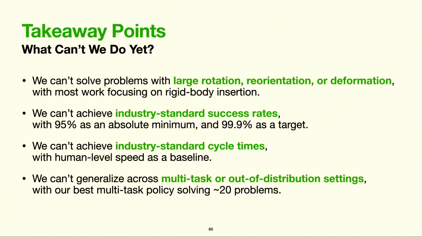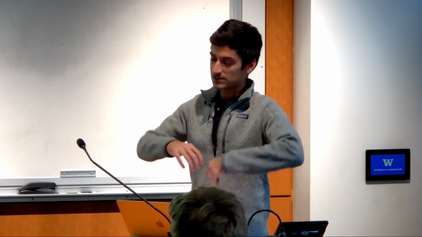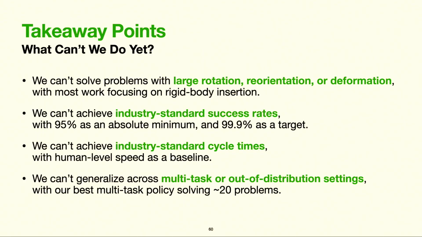We can't achieve industry standard success rates, with 95% as an absolute minimum target and 99% as an ideal. We can't achieve industry standard cycle times, with human level speed as a baseline. Unless you can perform faster than the human or ultimately more cost effectively, it's not going to be adopted in industry. And finally, we can't yet generalize across multitask or out of distribution settings, with the best multitask policy that we achieved in previous work solving around 20 problems with a single policy.